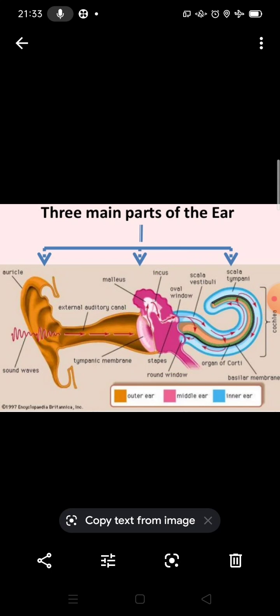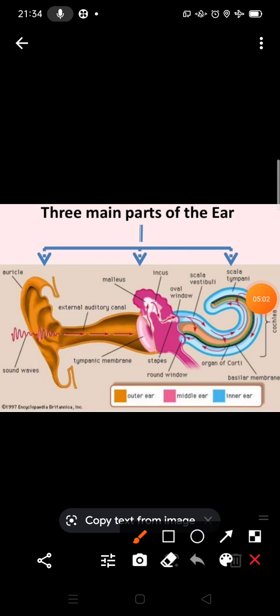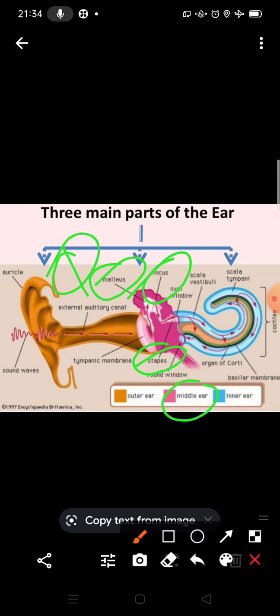Three parts are present in the middle ear: malleus, incus and stapes.